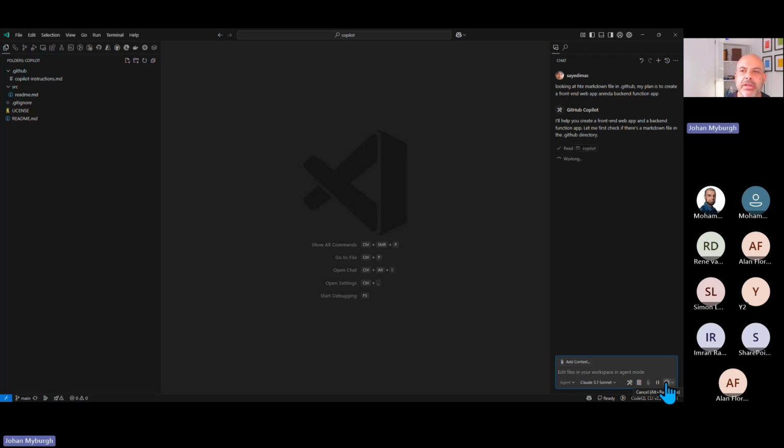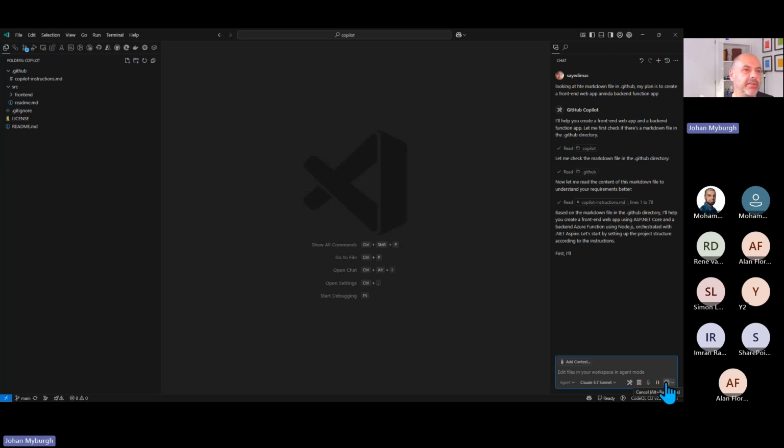And what it's going to do here is essentially look at my instructions, right? Augment my instructions with the markdown file that I've indicated. And actually, I don't have to do that. The service will do that itself, right? That's baked into Copilot, that Copilot instructions markdown file.